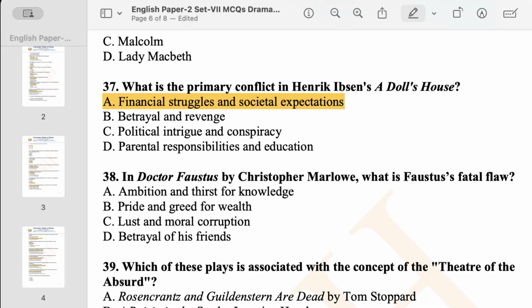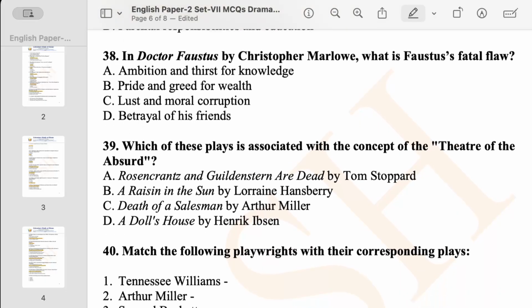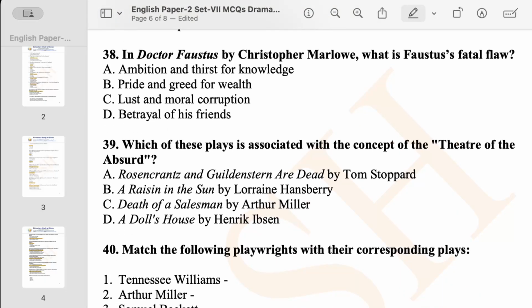Now we have question number 38. In Dr. Faustus by Christopher Marlowe, what is Faustus's fatal flaw? Every character in the plays written by the University Wits or by Shakespeare has a fatal flaw. Similarly, in the play Dr. Faustus, we have the character Dr. Faustus. So what is the reason for his fatal flaw? That means what is the flaw of that character?